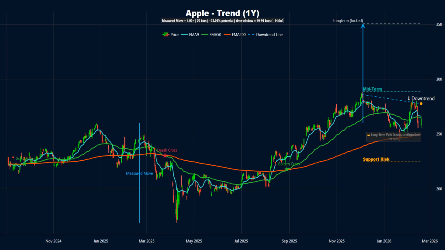The long-term roadmap is in a build phase, with 2 of 4 confirmations in place: prior high cleared, EMA 200 reclaimed, and downtrend break, EMA 50 reclaimed, still pending. Based on the prior impulse, a reasonable completion window is about 49 to 91 sessions, or roughly 14.0 weeks. Invalidation sits near $243.42 on a decisive daily close below that level.